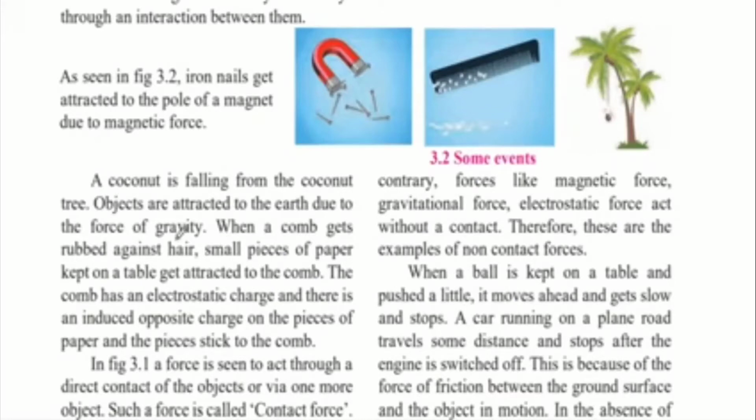When a comb gets rubbed against hair, small pieces of paper kept on the table get attracted to the comb. The comb has an electrostatic charge and there is an induced opposite charge on the pieces of paper, and the pieces stick to the comb. What you have to do in this experiment is cut tiny pieces of paper and keep them on the floor.